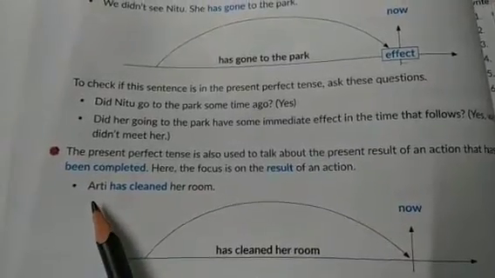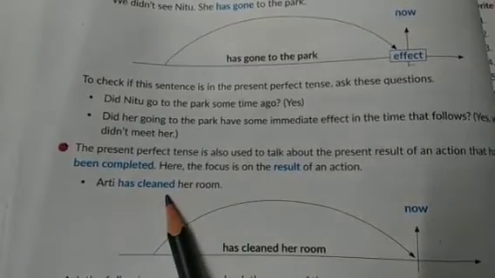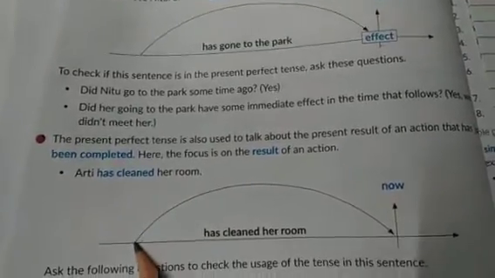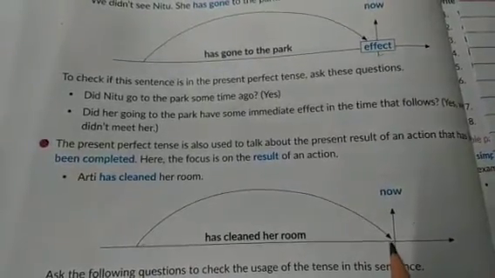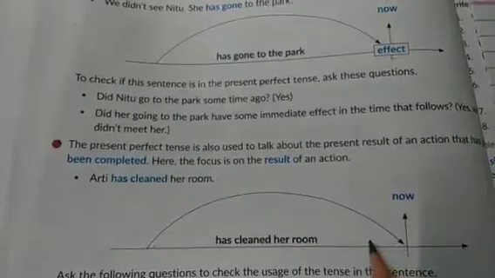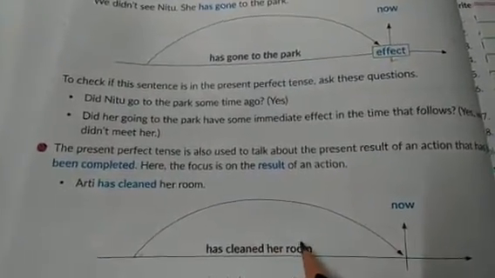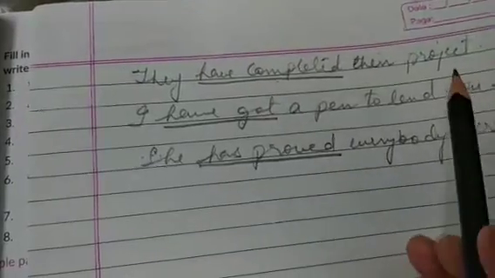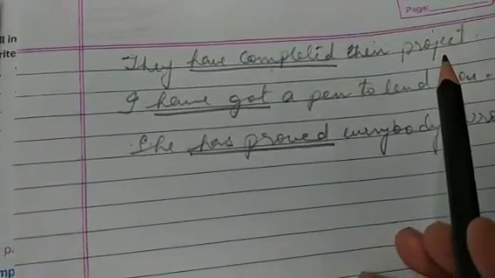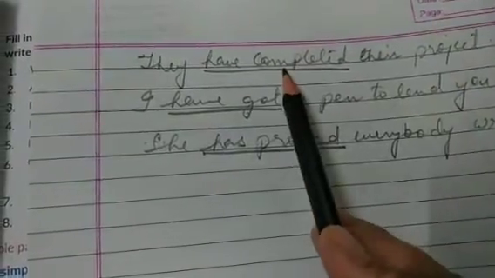Let us see what is the example given here. Aarti has cleaned her room. Means the action is already done. The cleaning started in the past at some point and is just completed in the present, a few minutes or a few hours back. But the result of that can be seen. A person can go and see. This example here, they have completed their project. Means the project is completed and the person can go and see the project. Means it is there to see the result of the action.